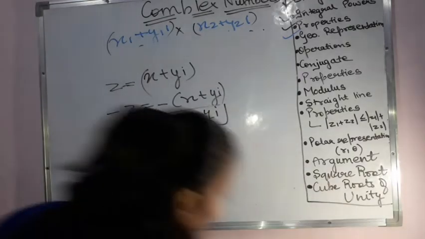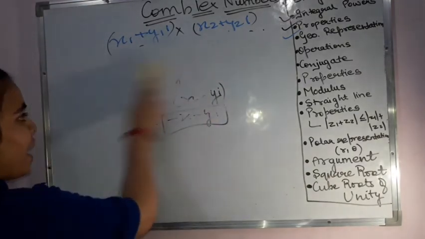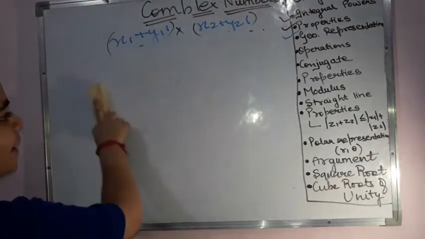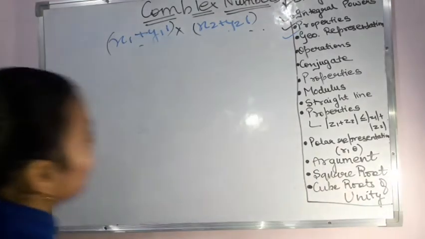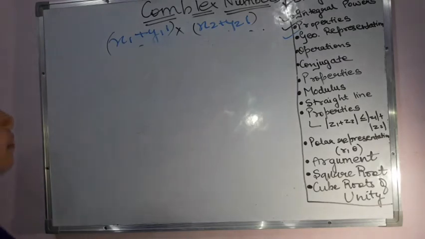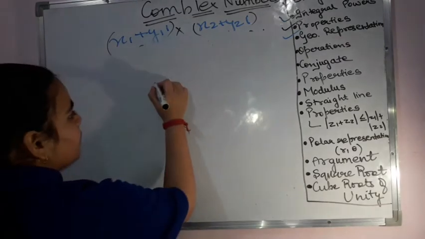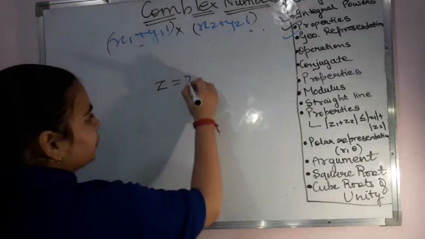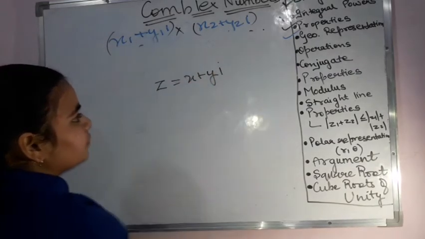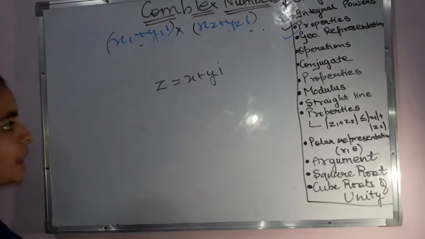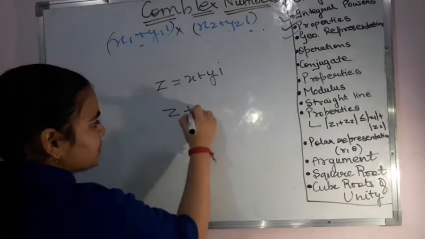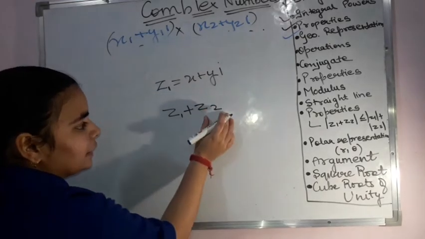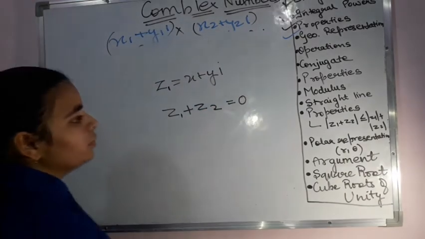Now after this negative, we have additive inverse. So additive inverse is nothing but the negative term only. What do we mean by additive inverse of a number? Say z1 is my complex number, equal to x plus yi. Then the additive inverse is such that z1 plus z2, if I take the other number, becomes equal to 0.